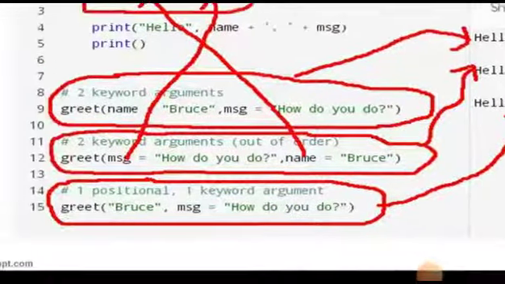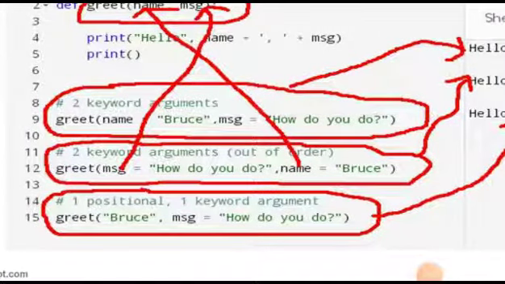What is the purpose of the third calling in line number 15? Why have I used only one keyword argument after the positional argument? This is to demonstrate one simple rule: the keyword argument should always come after the positional arguments, and no non-keyword or positional argument should come after the keyword argument. In other words, no positional argument should come to the right side of the keyword argument. Otherwise, we will get a syntax error. This rule we will discuss in the next slide.